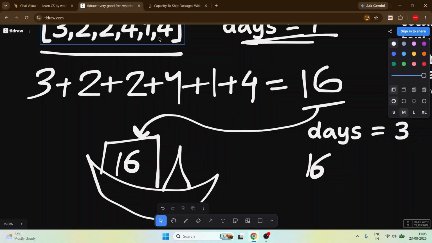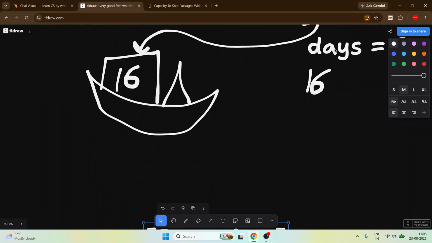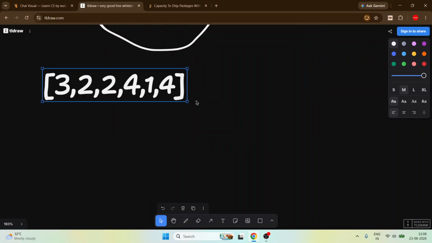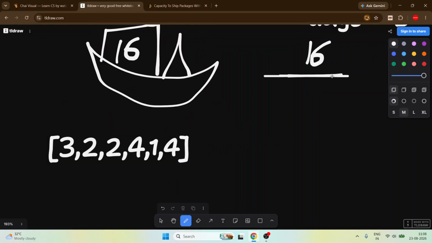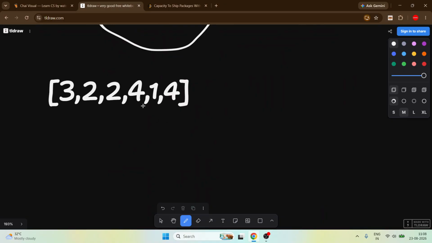So how could we find it? Let's take this again. This is the maximum that we can attempt to send all of this, and it is nothing but the sum of the array of weights. So what could be the minimum? Suppose our minimum capacity is 1.